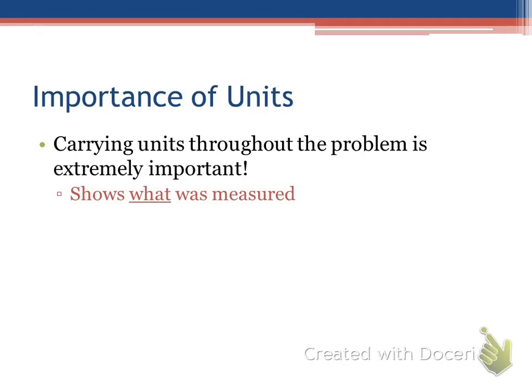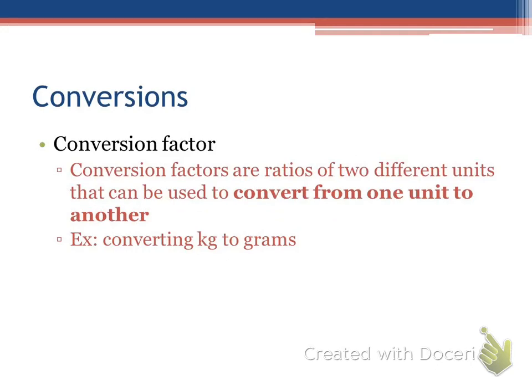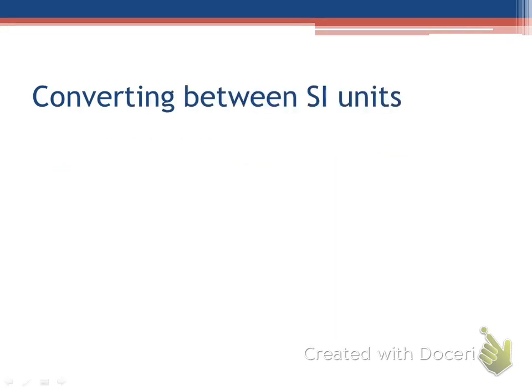But if we don't keep those units, we don't have a complete answer. So units are really important. Without units, our measurements make no sense. So we can't have any plain numbers. You don't have to write all this down. We're just thinking about this in terms of when we do these problems, we can't have plain numbers. It has to have units with it.